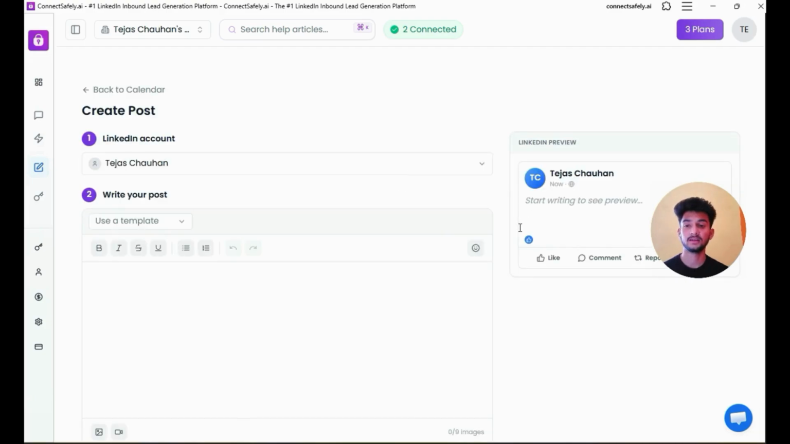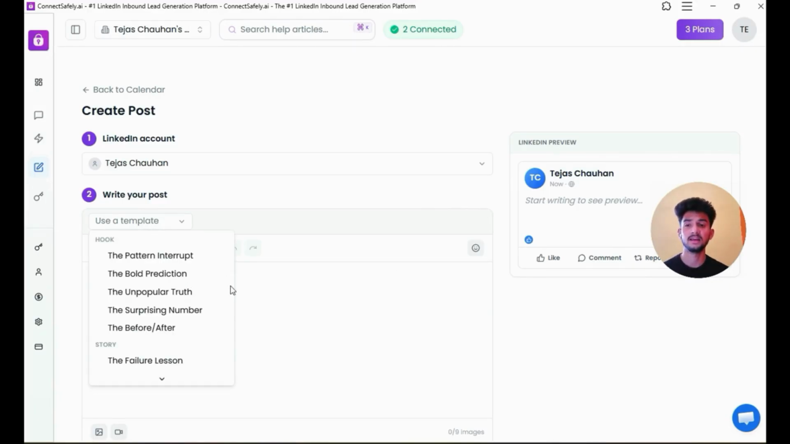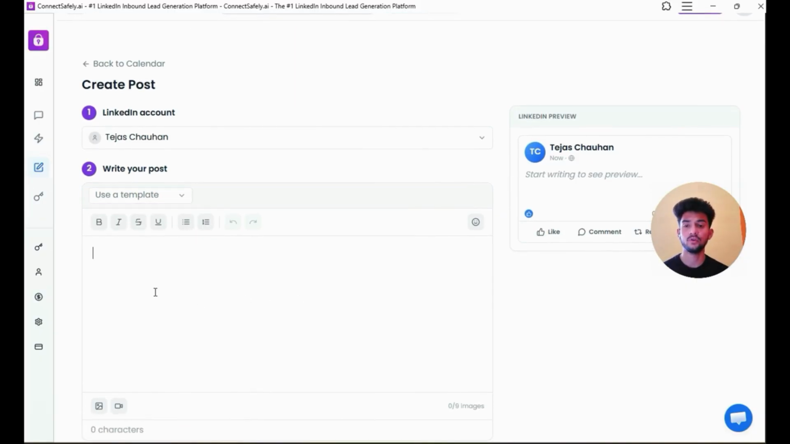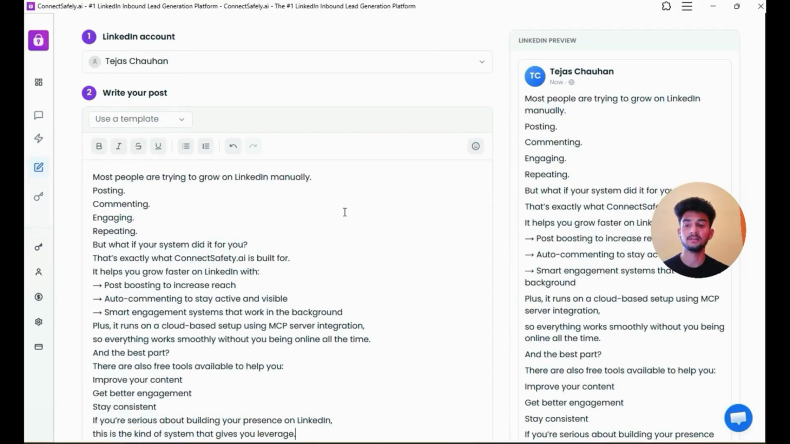Let's wait for a few seconds. And I'll use an example post about connectsafely.ai. Now here I can write my post, or I can even use templates. There's an option for templates as well, which you can explore later to speed up your content creation. For now, I'll just paste my post here. I had already copied it to my clipboard.